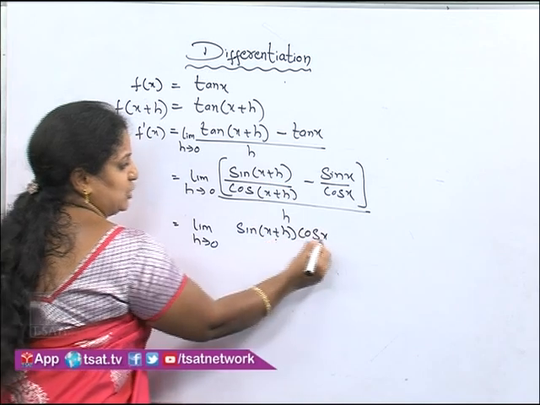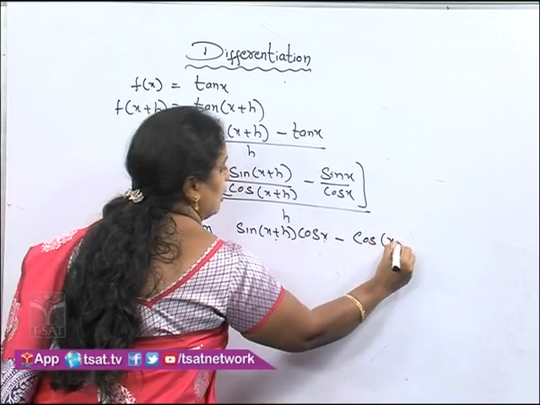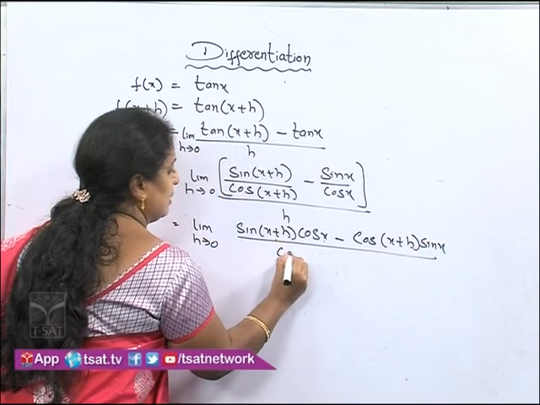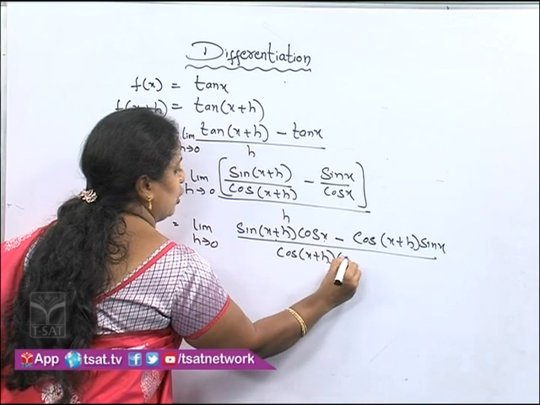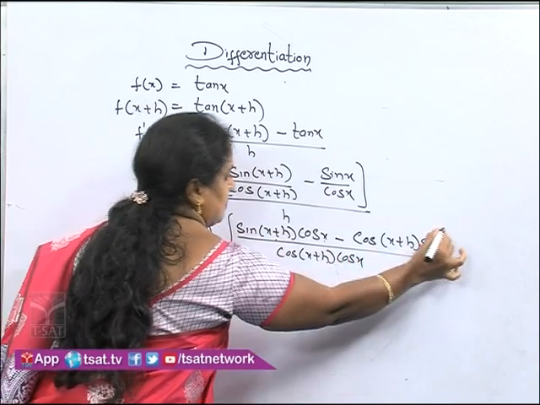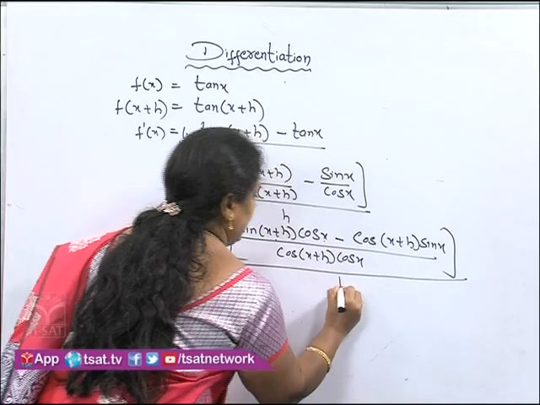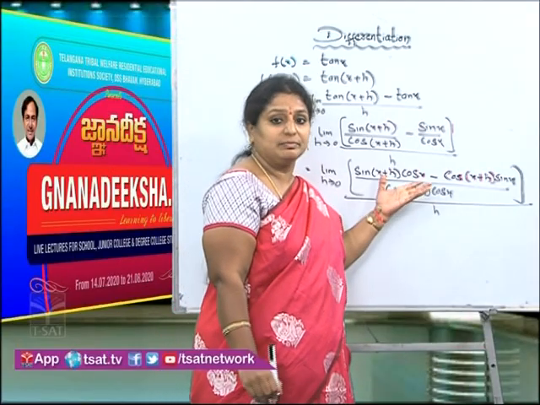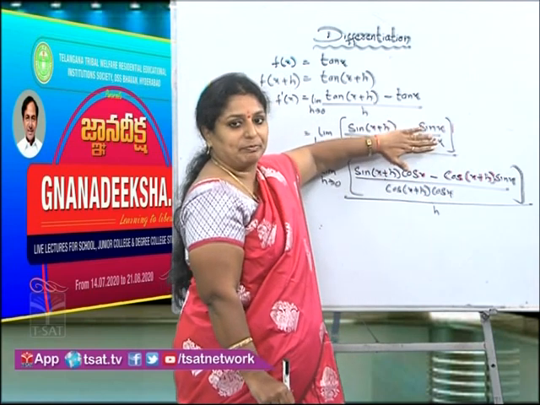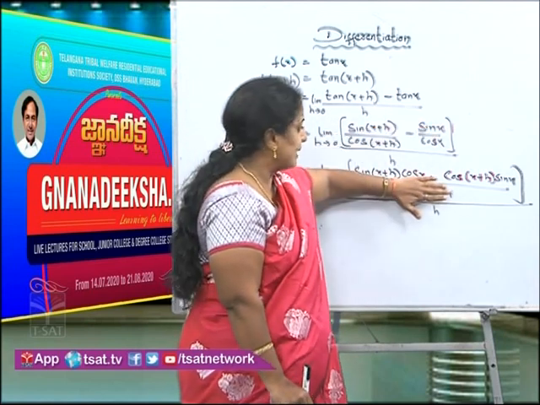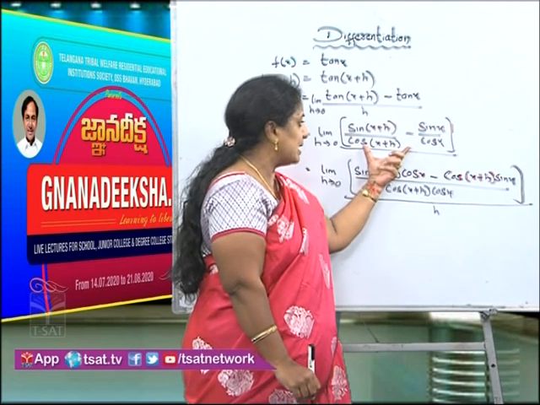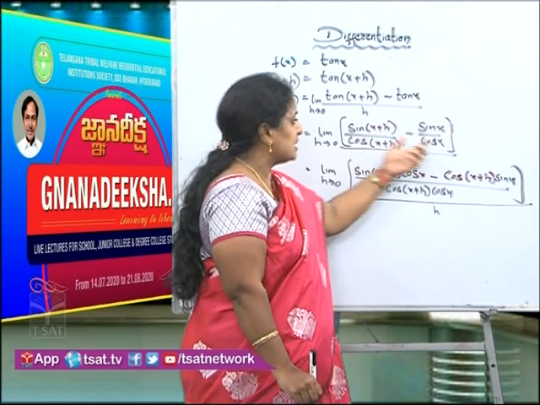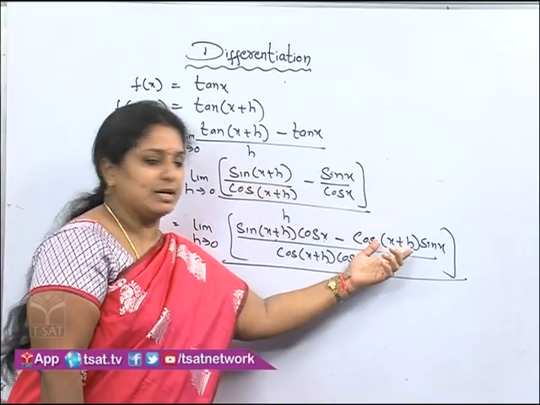Sin of x plus h into cos x minus cos of x plus h multiplied by sin x, divided by cos x plus h into cos x, completely divided by h. Now did you notice what is the difference? What modification I did here? For the numerator, I am taking the LCM. So if I take the LCM, cos x plus h and cos x will become the LCM. So the numerator will become sin x plus h into cos x minus sin x into cos x plus h.